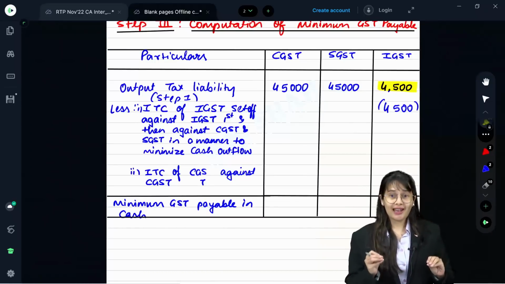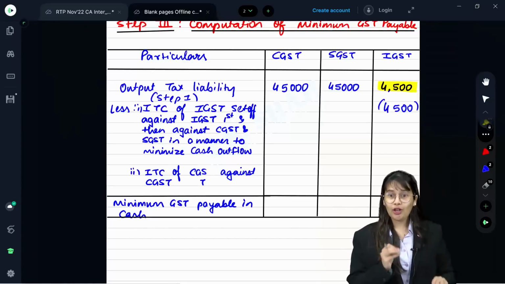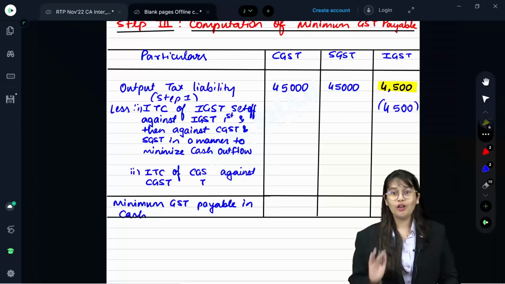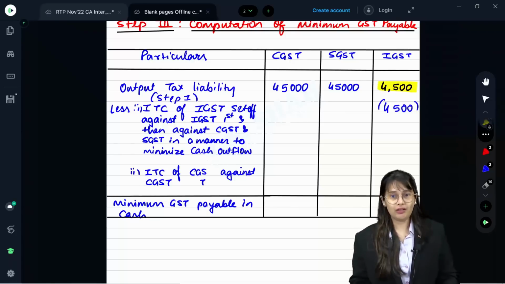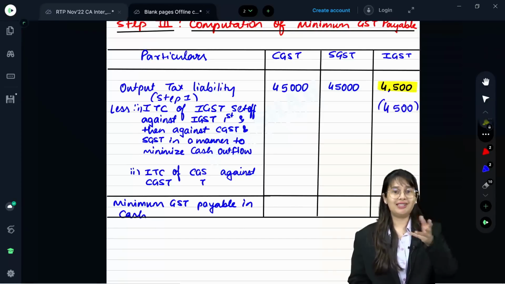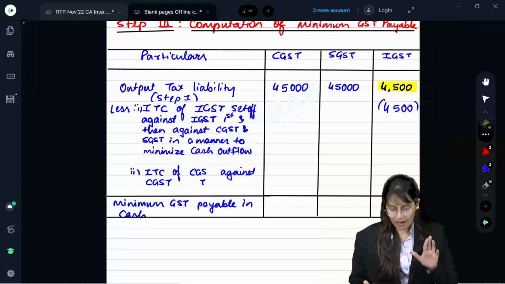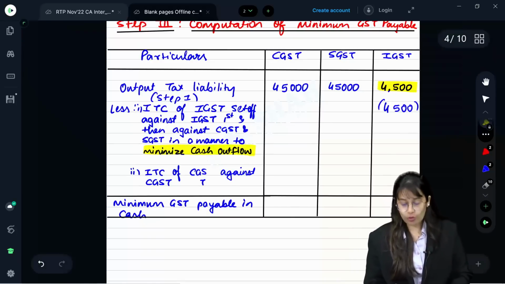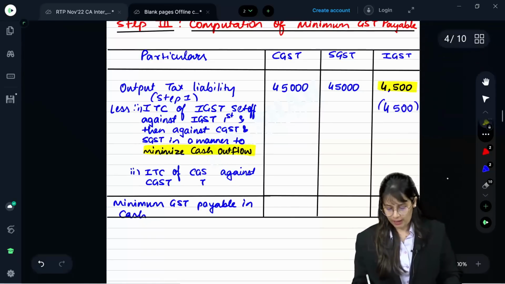Then you understand, you are a chartered accountant, you can't do loss to your clients. So, think like a chartered accountant. How will you bifurcate this 69,500 balance? Because you can bifurcate between CGST, SGST in any manner. So, in a manner which minimizes the cash outflow. This is how you have to bifurcate.